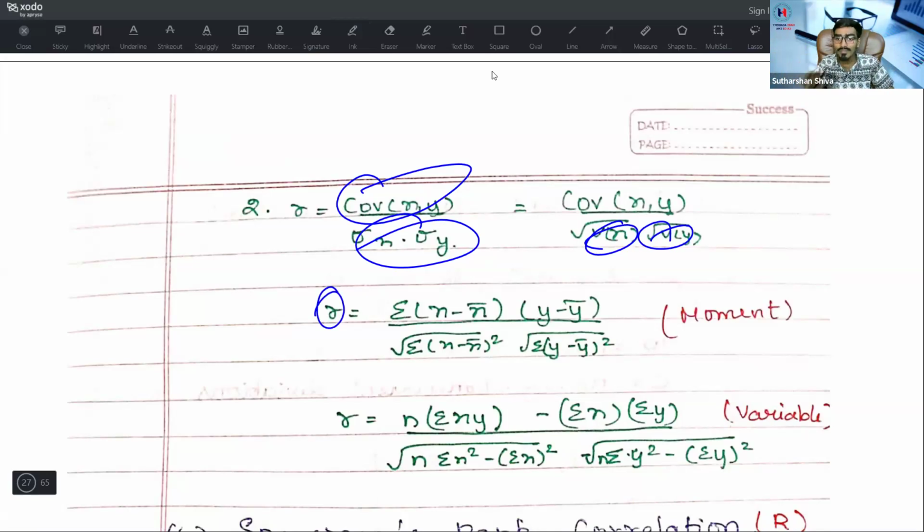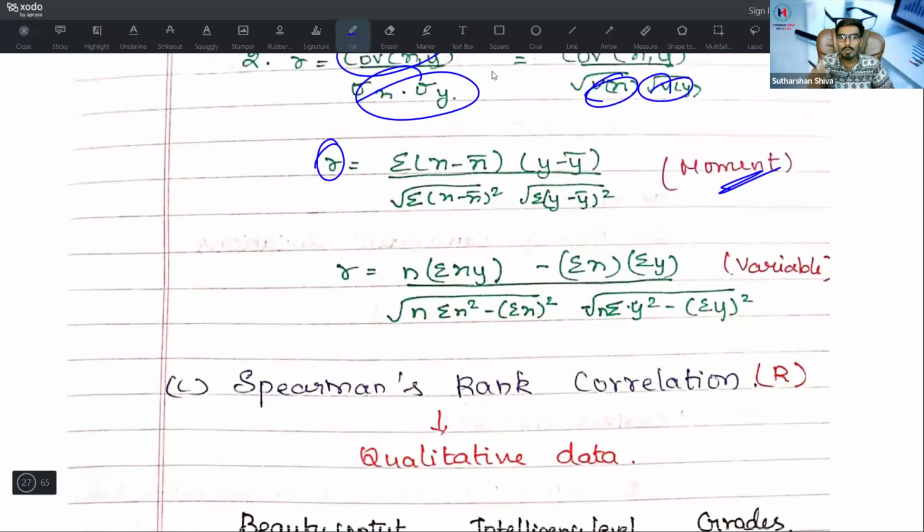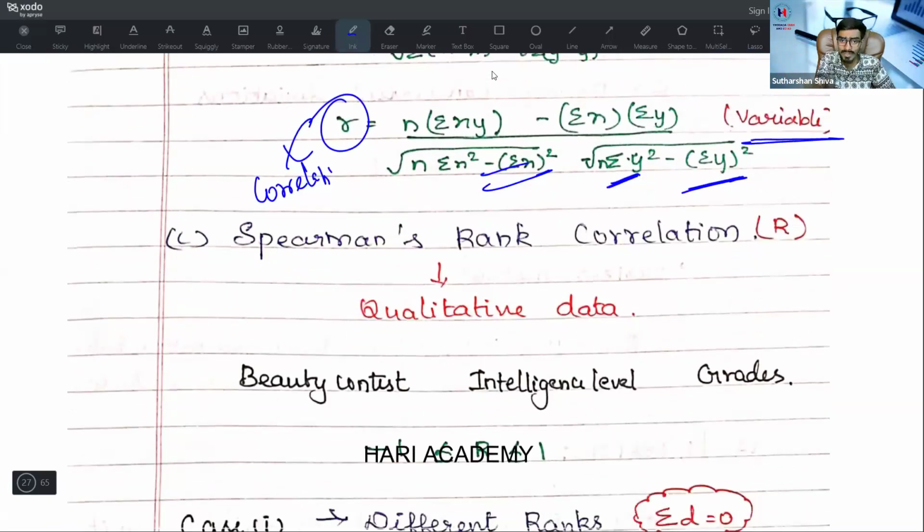This is for moments. When the variables are available, you will go with r. R is nothing but an independent measure of correlation. Then, n into summation xy minus summation x into summation y divided by root of n into summation x square minus summation x the whole square, into root of n into summation y square minus summation y the whole square. It is known as the variable formula. Whenever this kind of data is given, you will go with this formula. Okay, Spearman rank correlation formula.